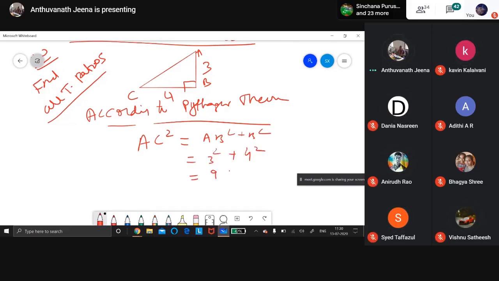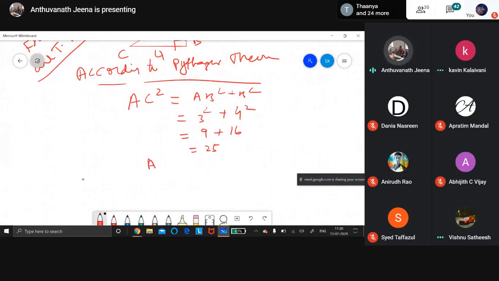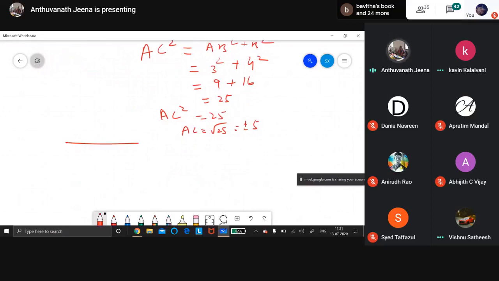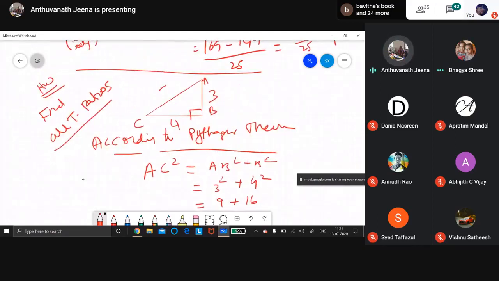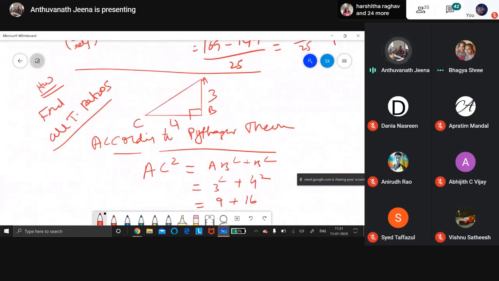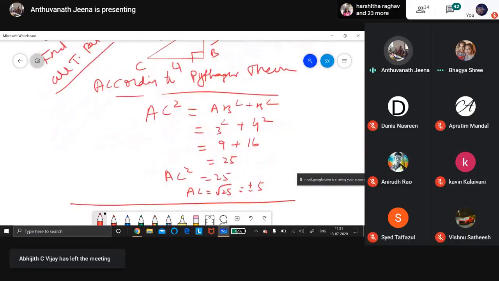Very good. Because we know the triplet, we can straight away write it, but steps are important for the evaluator. So we need to do the steps. Square root of 25 is plus or minus 5. You should put plus or minus 5 and take 5. Now hypotenuse is 5. 3, 4, 5. Now you can do, no?